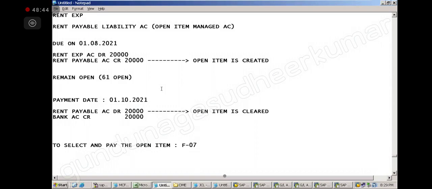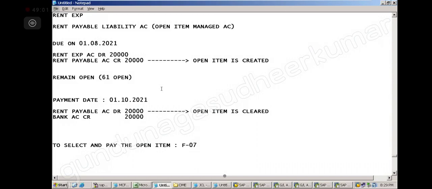So like this, it will be working, right? So the advantage is everything that is due, you can take it up as an open item, and whenever it is due, you record it as an open item. Whenever you pay, it will be cleared.